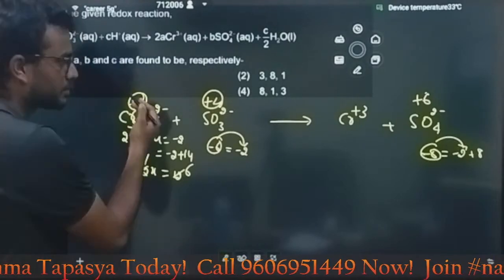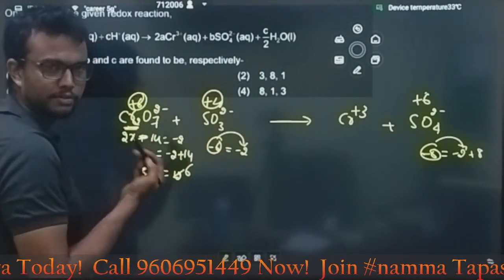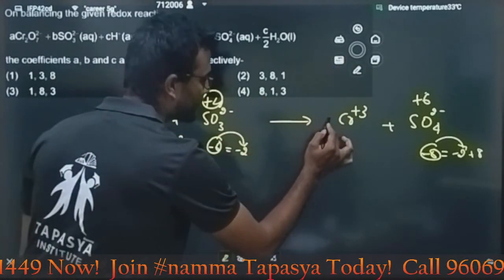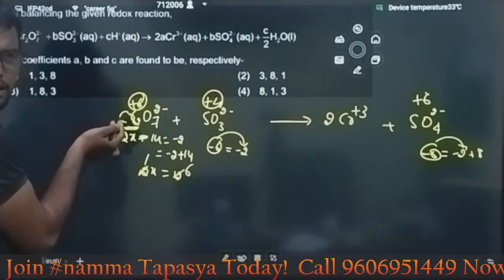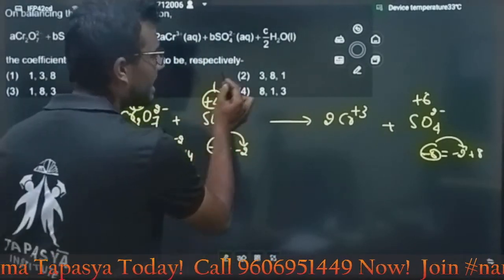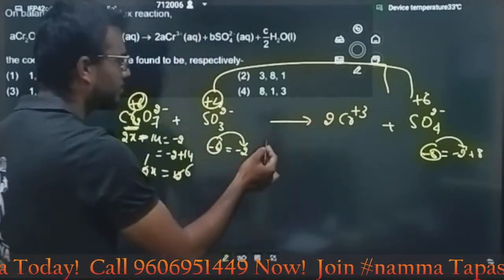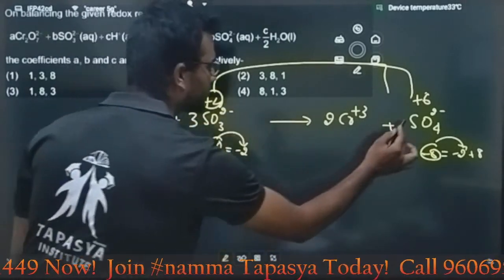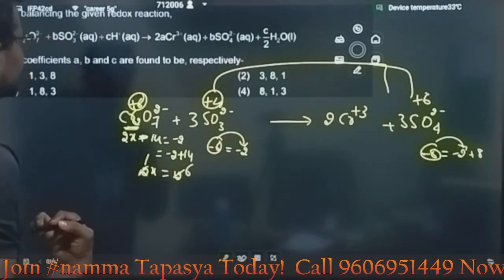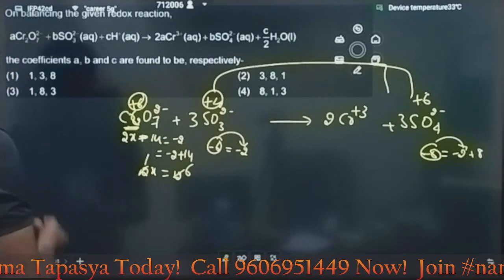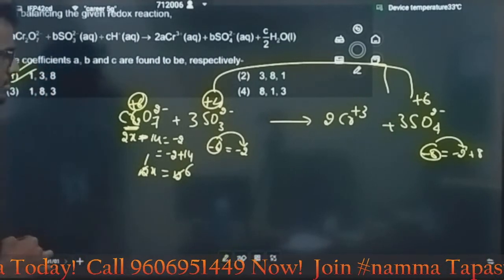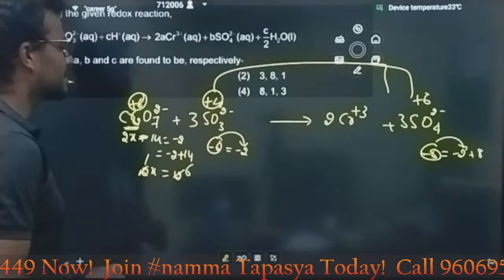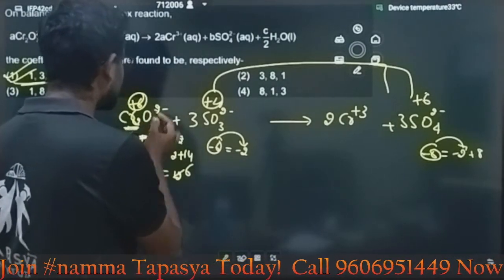Okay. What is the n factor of this one? Here 2 is there. You need to divide now. Here 2 is changed. Here you need to manage also. Simply multiply this with this one. Do not multiply here, already we have 2 chromium. Multiply the change in electrons here, the change in electrons for this one, and multiply this change. How many electrons are changing? 3. Then multiply this with 3. Then you can easily get the answer 1, 3. Where is 1, 3 there? Here you have 1, 3. Then the answer is option A. Then you need to balance the remaining oxygen. In total, how many oxygens do you have on this side?